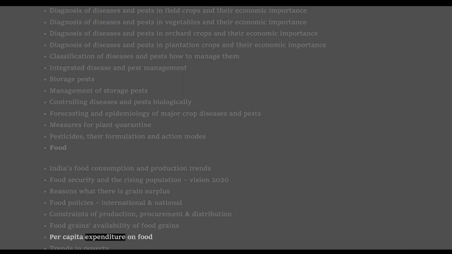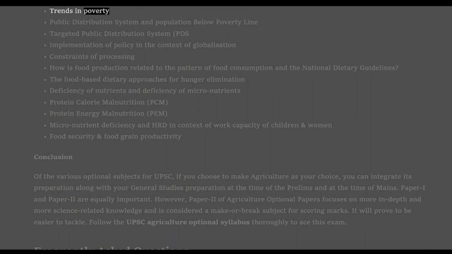Per capita expenditure on food. Trends in poverty. Public distribution system and population below poverty line. Targeted public distribution system, PDS. Implementation of policy in the context of globalization. Constraints of processing. How is food production related to the pattern of food consumption and the national dietary guidelines? The food-based dietary approaches for hunger elimination.